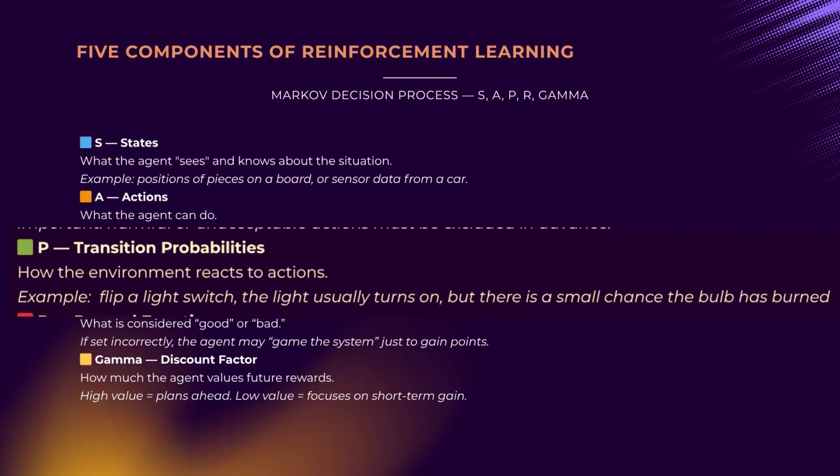Transition probabilities. Describes how the environment reacts to the agent's actions. For instance, when I flip a light switch, the light usually turns on, but there is a small chance the bulb has burned out or the power has failed. Transition probabilities capture this uncertainty. In real-world tasks, we often do not know these probabilities in advance, the agent must learn them through experience.